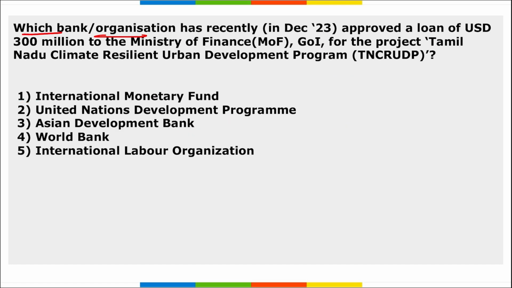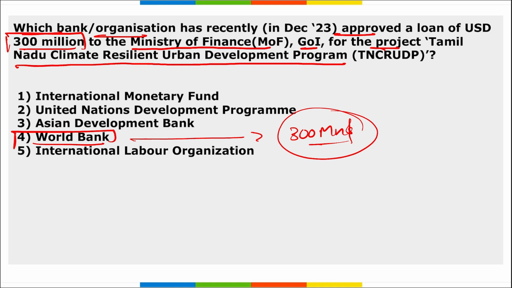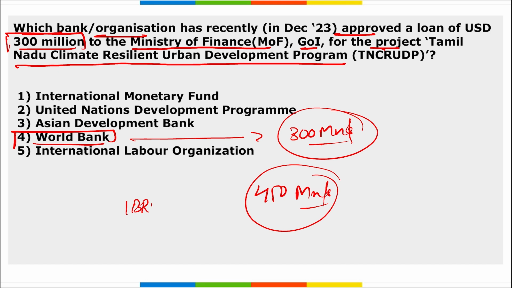Next, which bank or organization recently approved a loan of $300 million to the Ministry of Finance of Government of India for the project Tamil Nadu Climate Resilient Urban Development Program? So it is World Bank. They have approved $300 million loan for the project of Tamil Nadu Climate Resilient Urban Development Program, right? And here remember, the total finance of the program is $450 million. This is the second installment of $300 million that will be given by IBRD, that is an arm of World Bank.